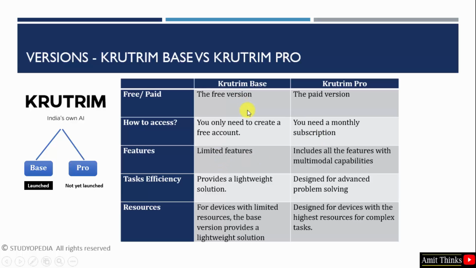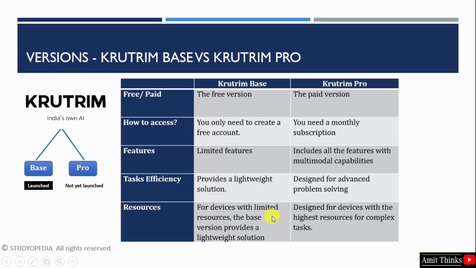Well, since the base version is the free version, it is having limited features, whereas the pro version is having all the features. It is also having multimodal capabilities like generating text, images, video and audio. The base version provides a lightweight solution, whereas for complex problems you can use the Krutrim Pro version because it is designed for advanced problem solving.